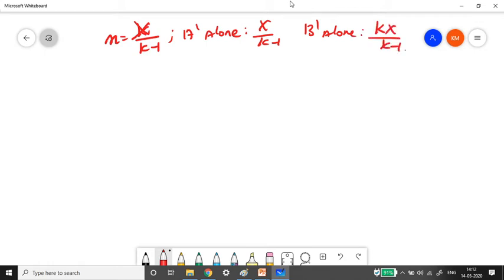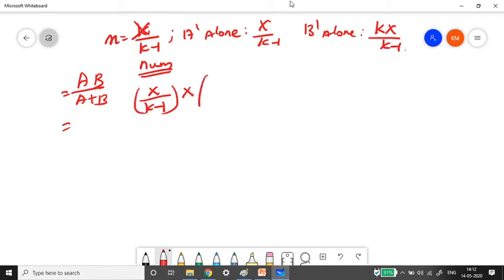So now how do we usually do it for A and B working together? The formula is AB divided by A plus B. So if A and B are working together, in how many days will they finish the job? So this is the formula. Just substitute it. I'm solving the numerator first and the denominator second. Numerator: A into B, that is X divided by k minus 1 into kX divided by k minus 1. So this gives me kX square divided by k minus 1 the whole square.